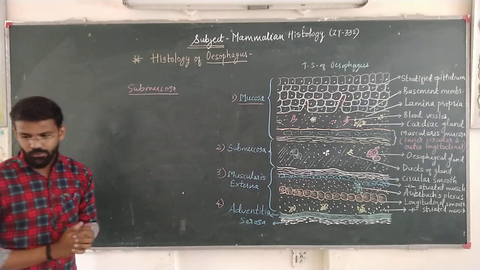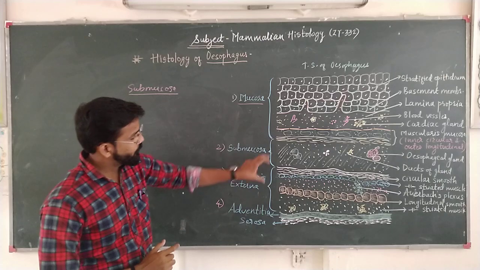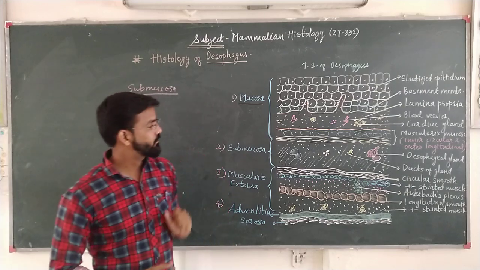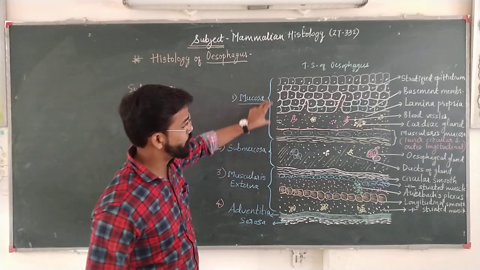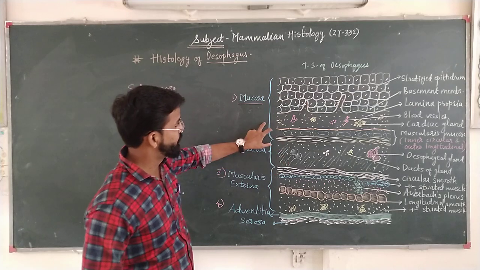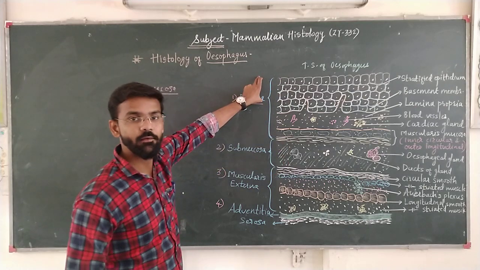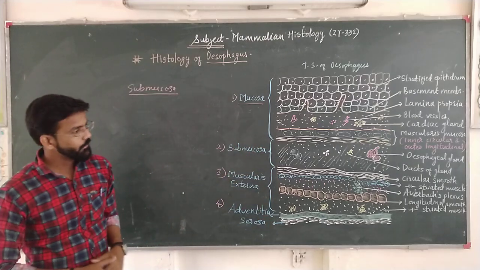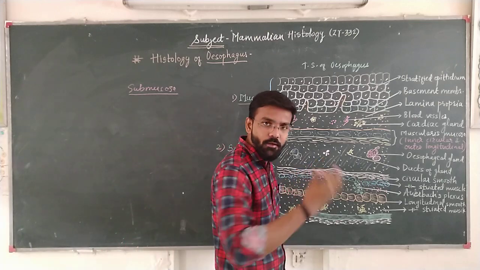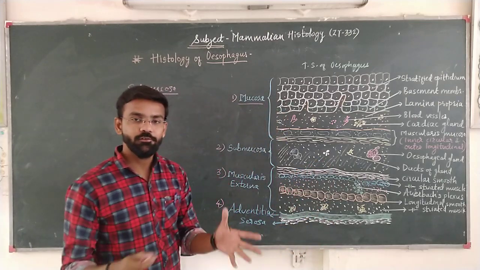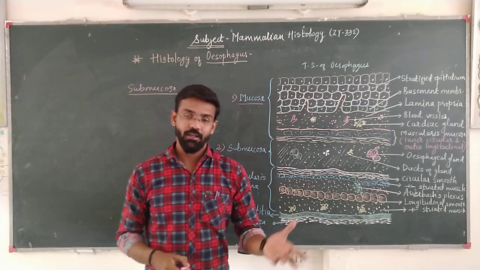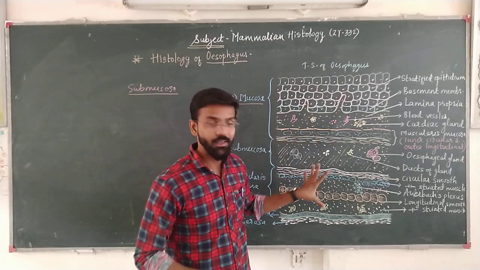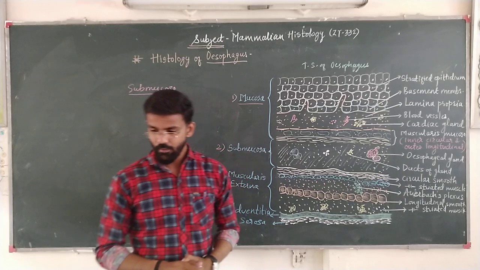Now, if you look at the structure of this submucosa, this loosely arranged connective tissue provides support to the structures which are situated above it. Here, the lamina propria and epithelium, which are part of the mucosa, rest on this submucosal region. Here, a large number of blood vessels and nerve fibers are present which show their distribution in the form of plexus. Blood plexus is there, then nerve plexus is there, which spread their capillaries in both layers, above and below.